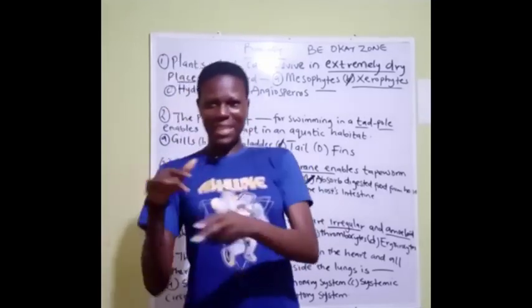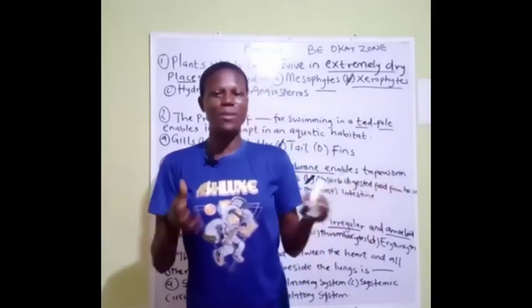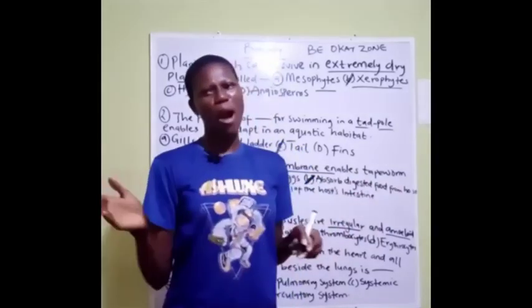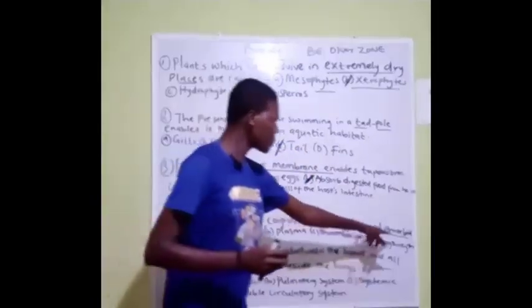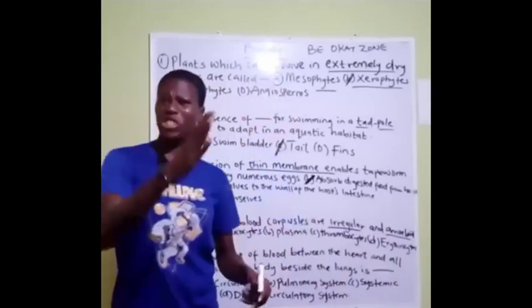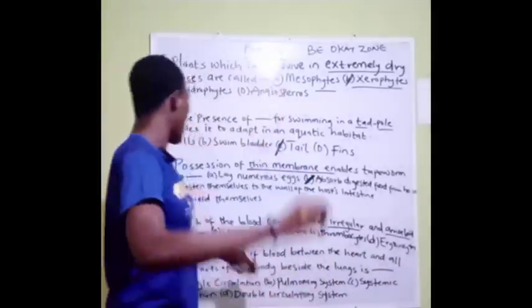You don't get a shape, you just like this. The way I see a person, we see too fat. Sorry, I'm using pidgin. This person, amoeba, no shape, you understand? So that's what it is. So they are irregular and amoeboid, that's to say they change their shapes. So we have options here.